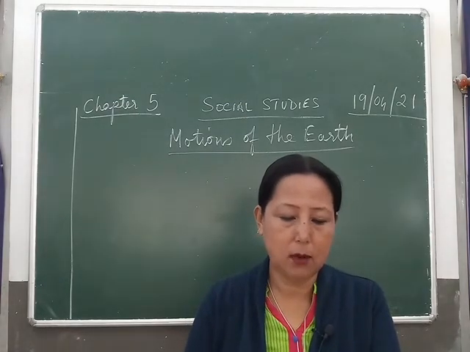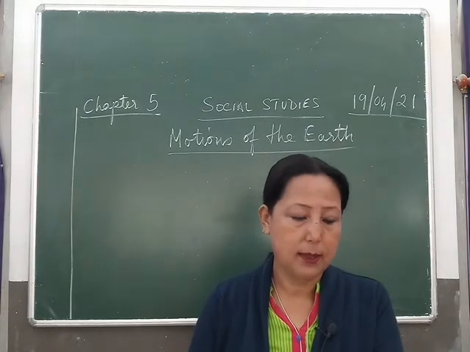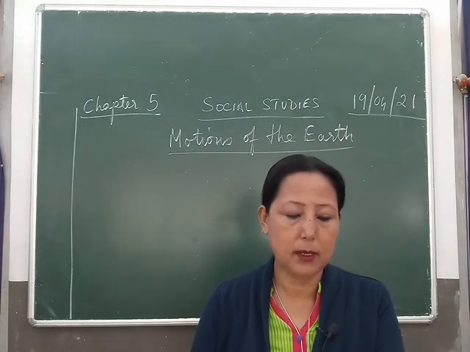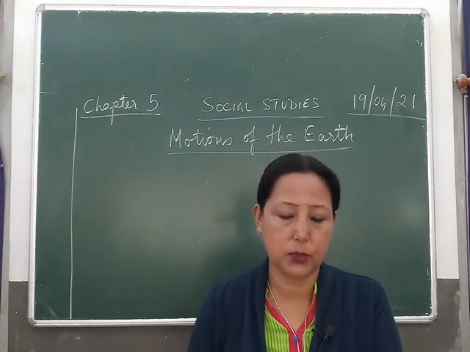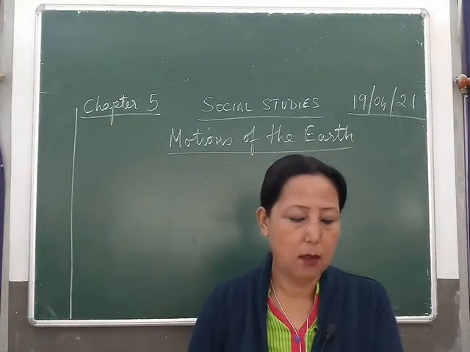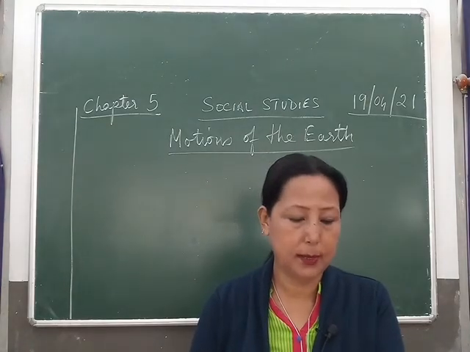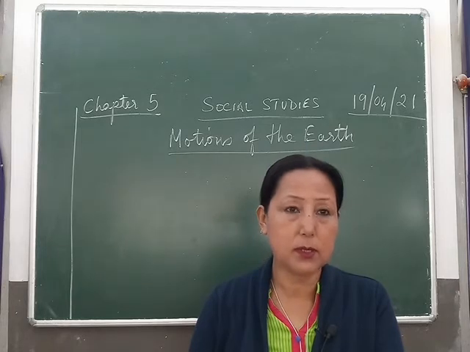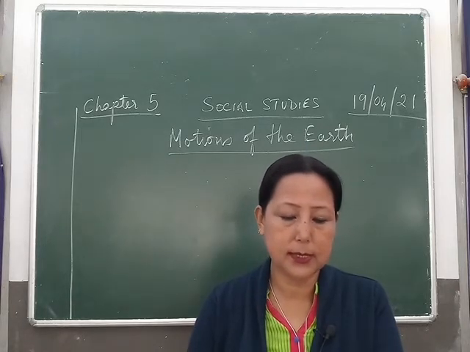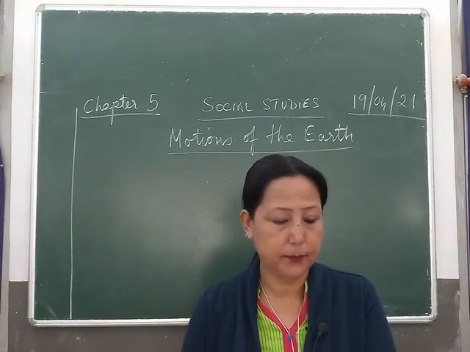These days are called equinoxes. The northern hemisphere has the longest day on 21st June and the shortest day on 22nd December. They are called summer solstice and winter solstice respectively.